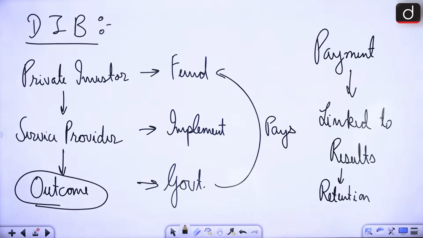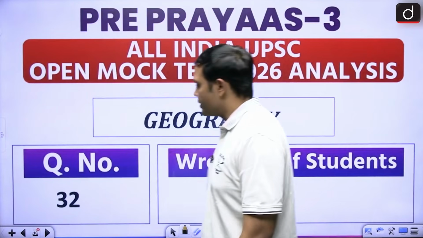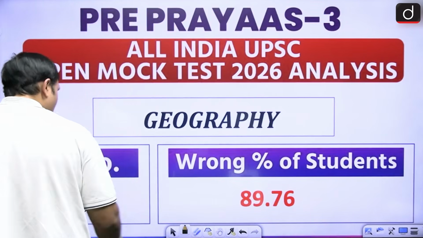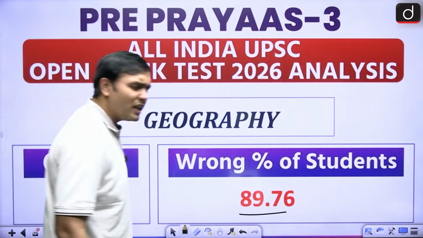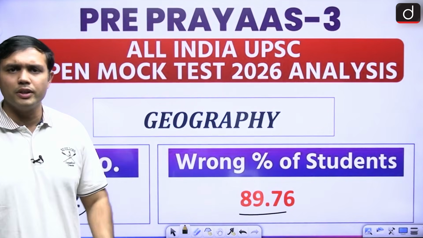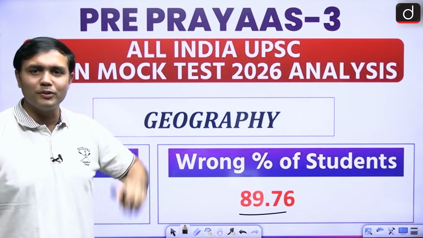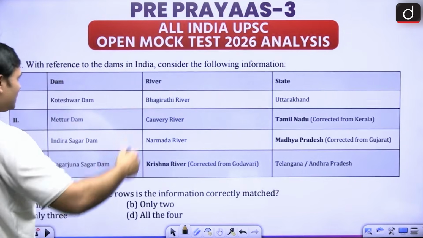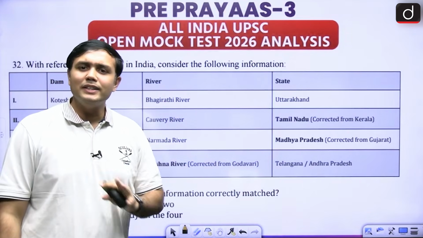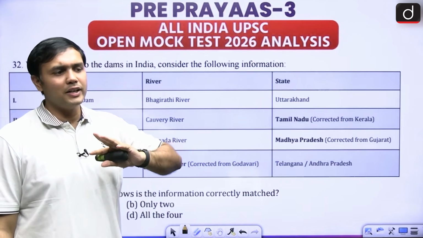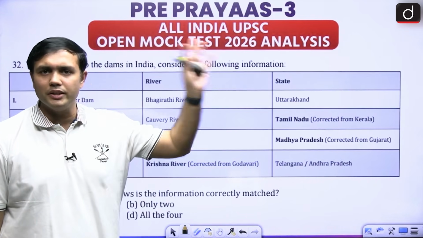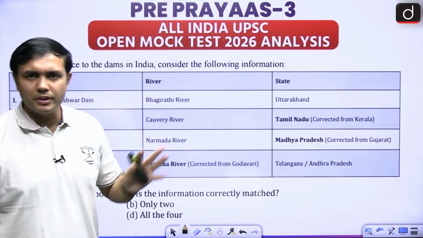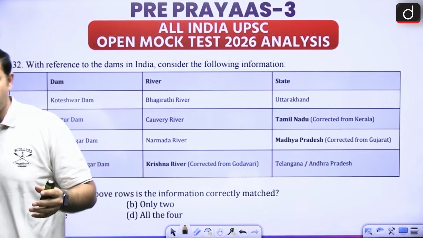All right. Now the next question is question number 32, 89.76, and this was a relatively easier question, right? This is not as tough as the first two, right? So let's look at it. There were three aspects: dam, river, state. This drainage-related aspect has been asked continuously in the previous exams also. So let's look at some of the basic things.